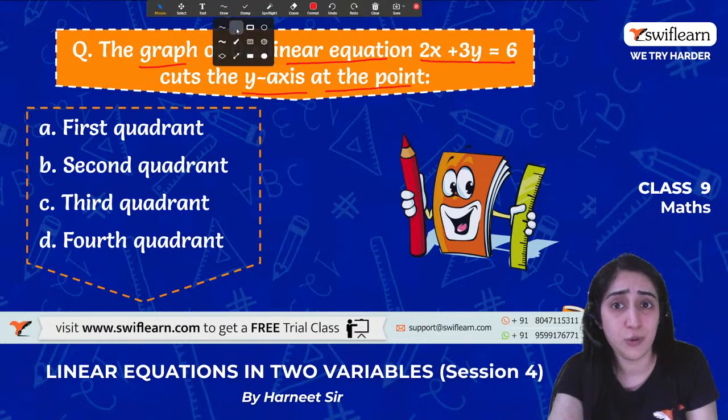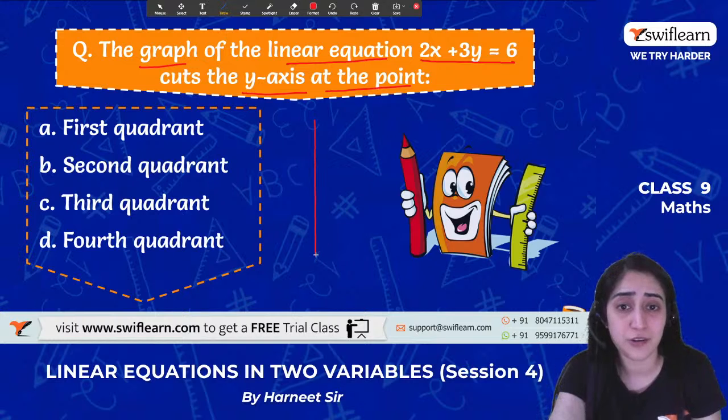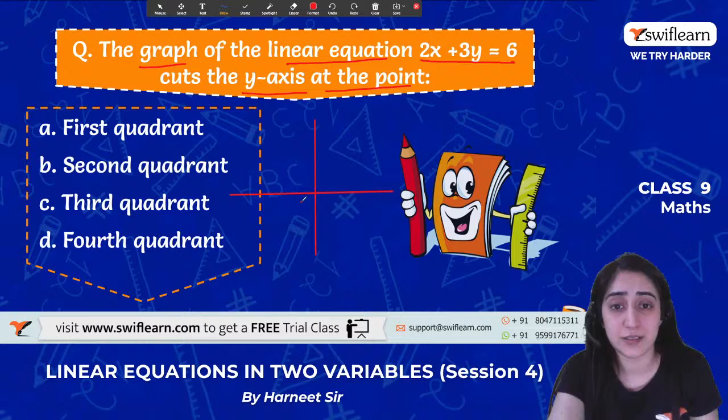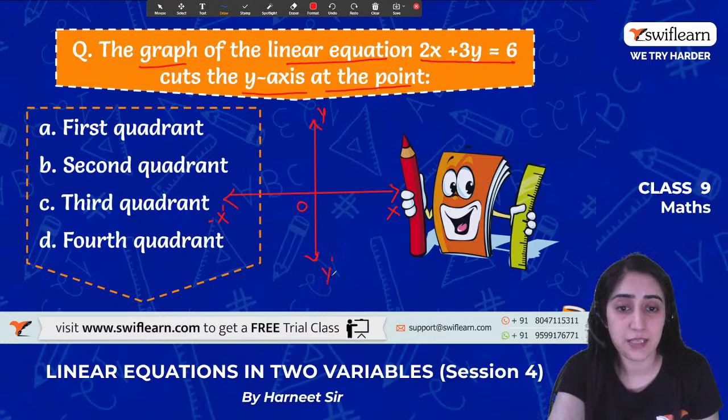I hope you all know what the first or second quadrant is. If not, not a problem. I'll repeat that so that it is clear and you understand. See, this is the x-axis, this is the negative x-axis. This is the y-axis, this is y dash, which is negative. When x is positive here, all the things are positive, and here also positive.